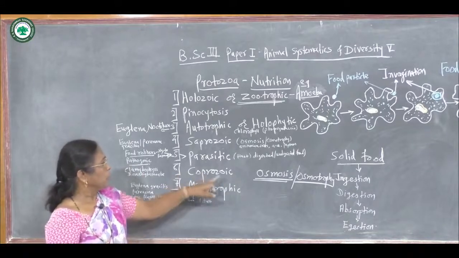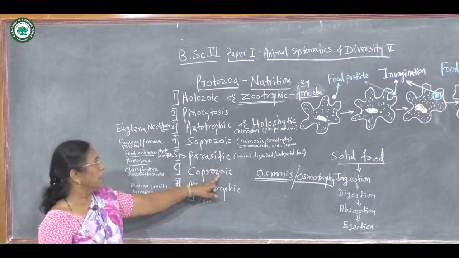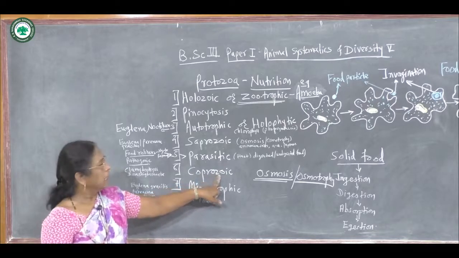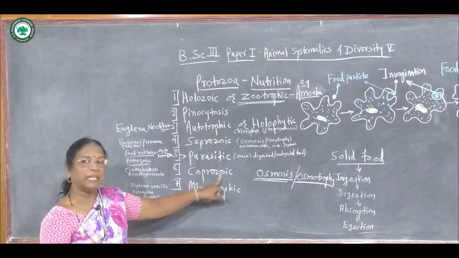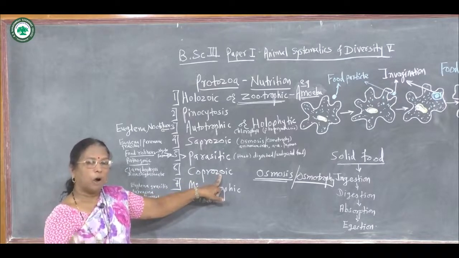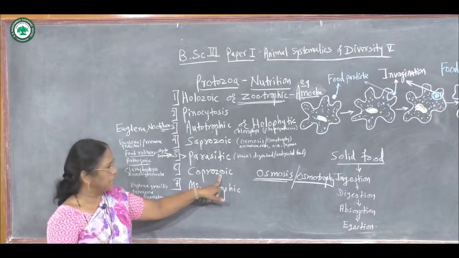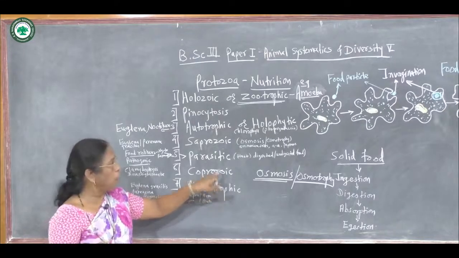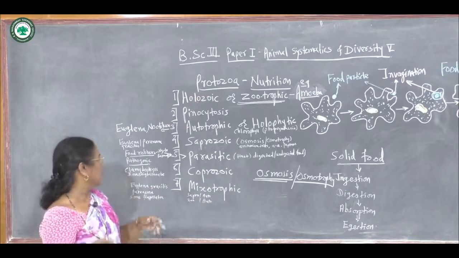Then the coprozoic type of nutrition. Coprozoic means the fecal material of other organisms acts as food for certain protozoan animals.